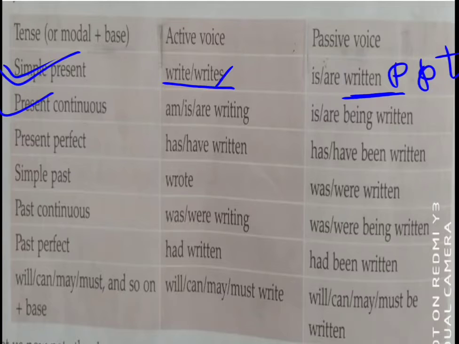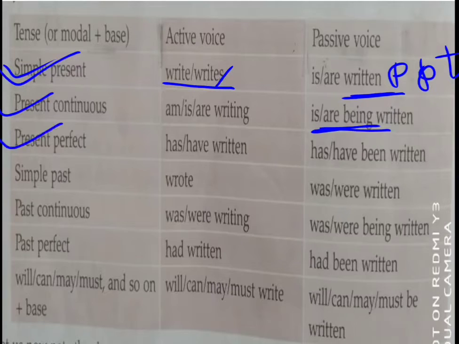It will come in passive voice, but you have to write the passive voice sentence in the same tense, means in present continuous tense only. So by turning this present continuous form into passive voice, in place of ing, you have to write being. Is, are, being. And after that, you have to write the verb's past participle form, that is written.